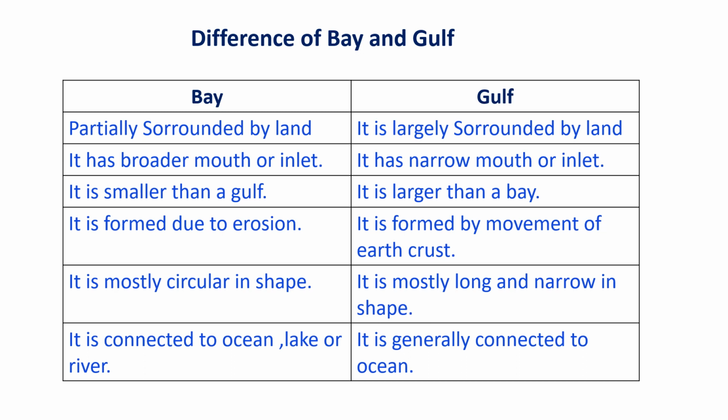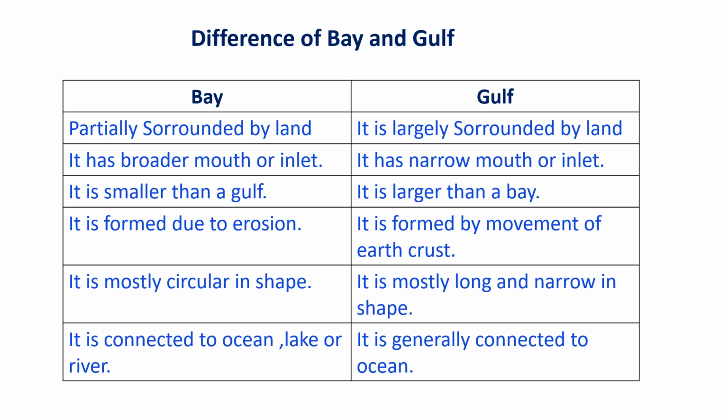Then the most important, the difference between the bay and the gulf. Bay is partially surrounded by land, while a gulf is largely surrounded by land. Bay has a broader mouth or inlet, while gulf has a narrow mouth or inlet. Bay is smaller than a gulf, and gulf is larger than a bay.